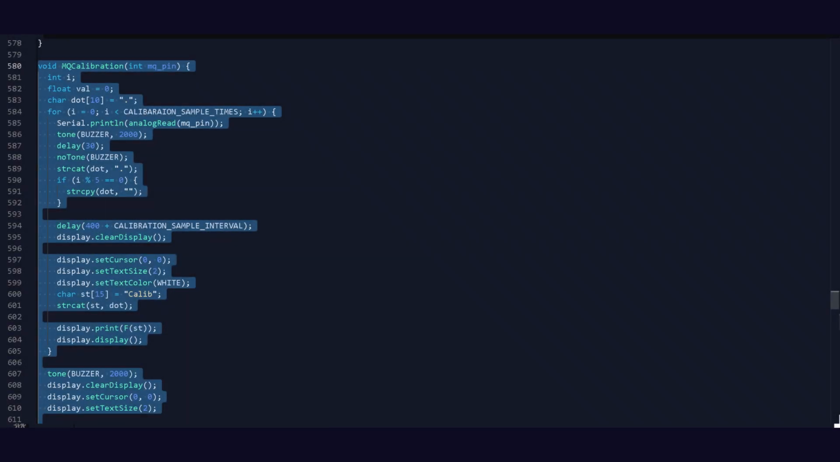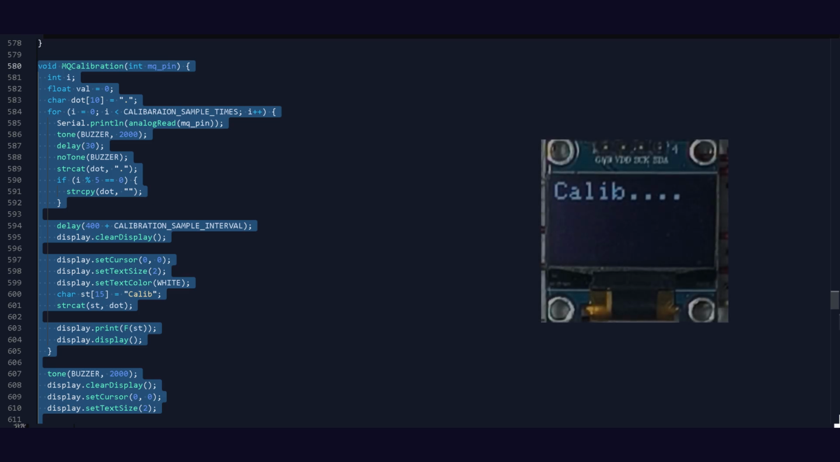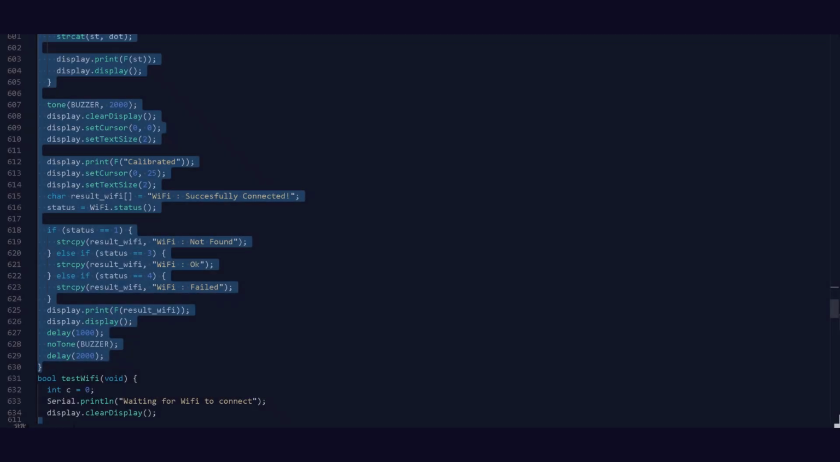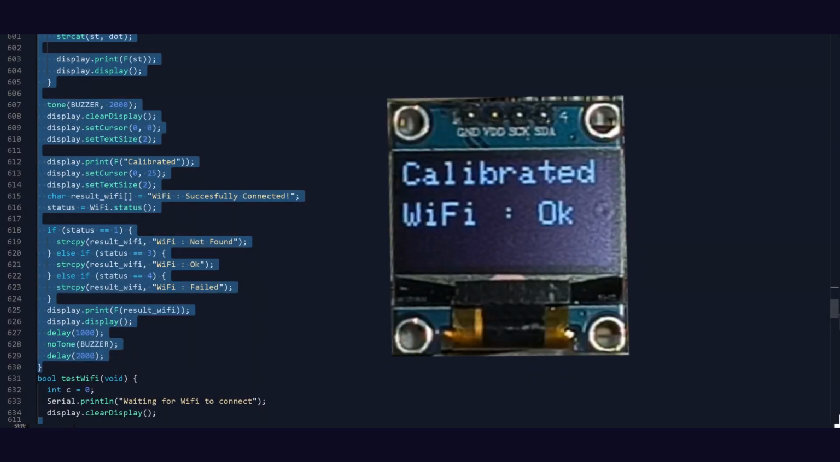As I said, we will be calibrating the sensor. We are going to define a function. This shows simple dot dot animation on screen while beeping the buzzer. Next, it displays calibrated and Wi-Fi connectivity status.